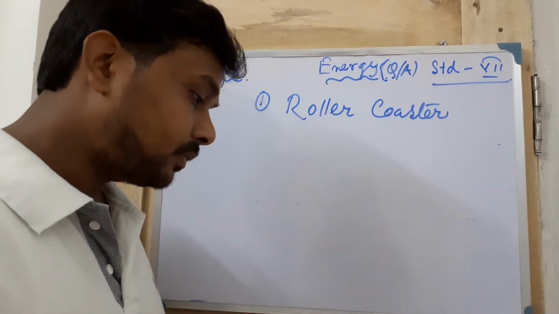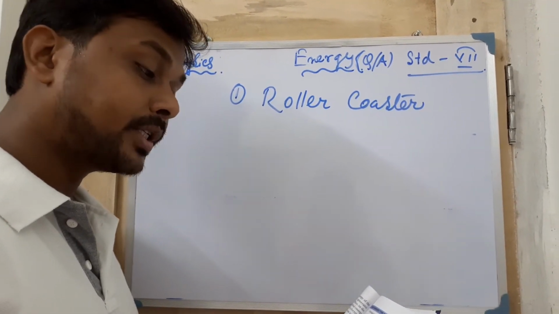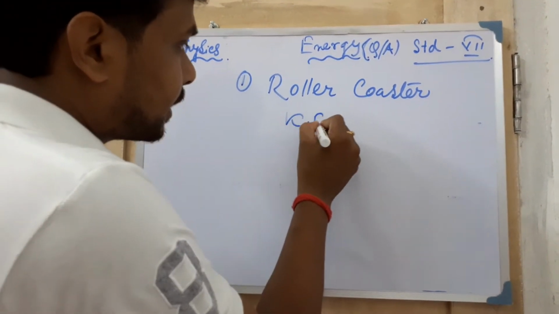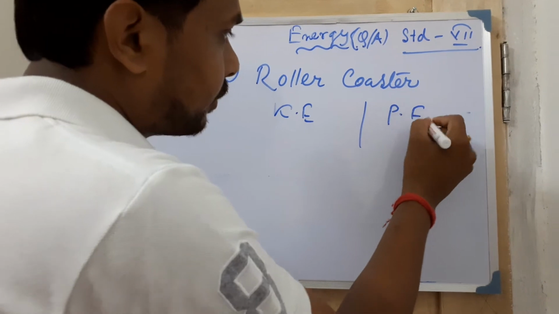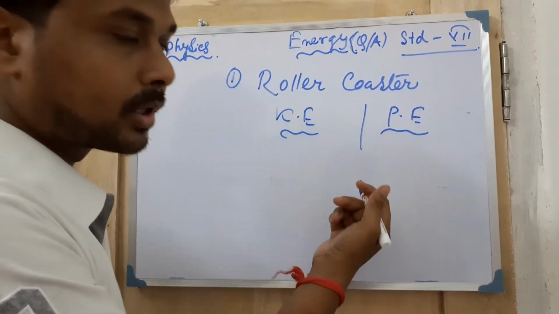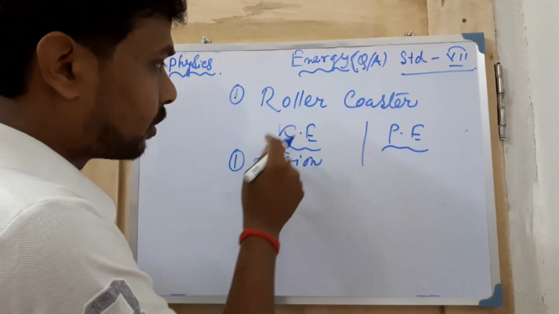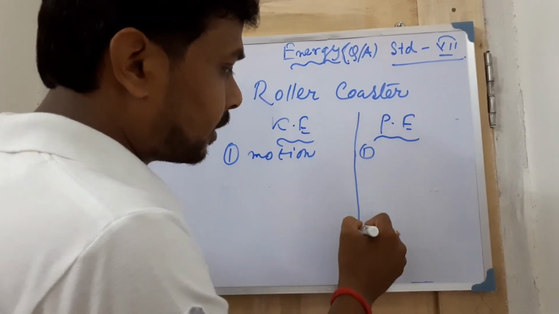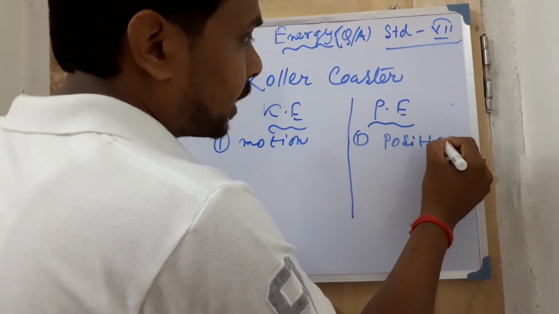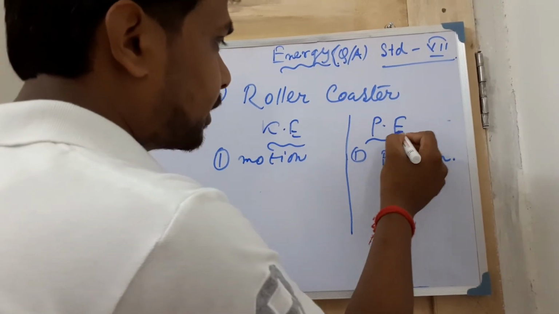Next, the long answer type questions. B: distinguish between kinetic and potential energy, and give one example of each. When you write the difference, you have to give the definitions. The energy possessed by a body due to its motion is called kinetic energy. The energy possessed by a body by virtue of its position or rest position is called potential energy.